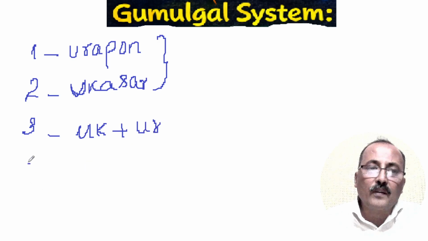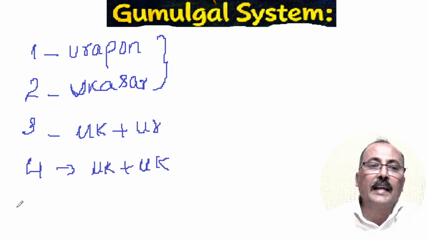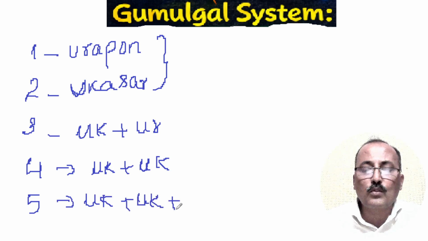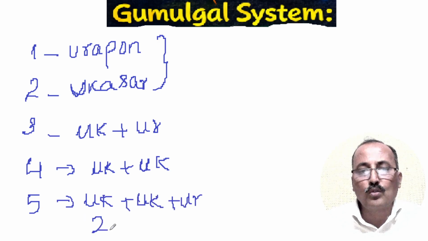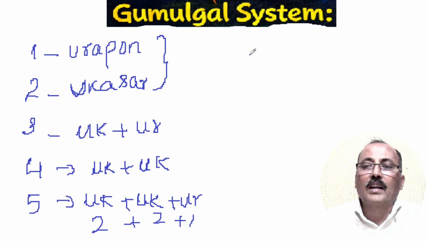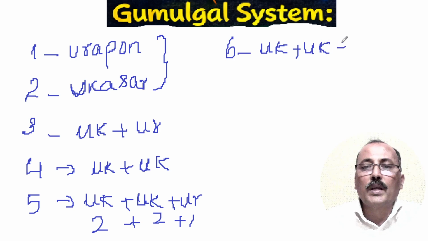Then for 4 they would have written ukasar plus ukasar. Then for 5 they would have written ukasar plus ukasar plus urapon, so 2 plus 2 plus 1. Then for 6 they would have written ukasar plus ukasar plus ukasar.